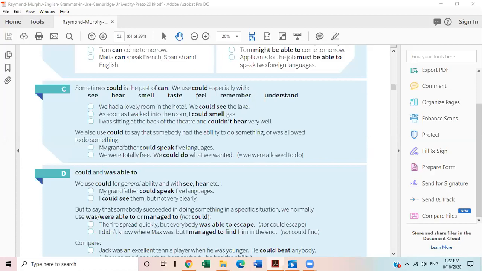Okay, Shuja, I want you to make a sentence with can and could. Talk about something that you can do now and something that you could do when you were very young, when you were a child. For example, when I was a child, I could run very fast, but now I can't. It means that definitely I'm older. I can't run very fast now, but when I was a child, I could run. It was my ability. So make one sentence with can and could, contextually, about what you could do when you were a child and what you can do now.